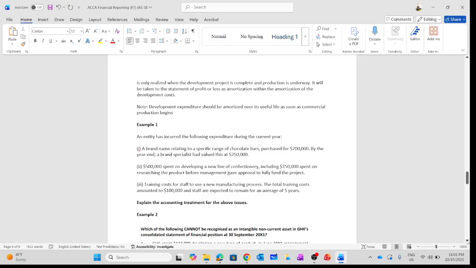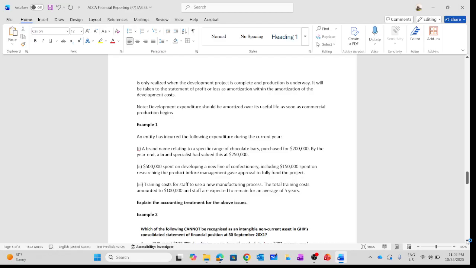It means all of the conditions are met. The resources are available, management is committed to fund the project, and the cost can be measured reliably. Management commitment is indicated by board meetings, minutes of the various meetings, and also approval. So we need to create the linkages between the real life application and the concept.